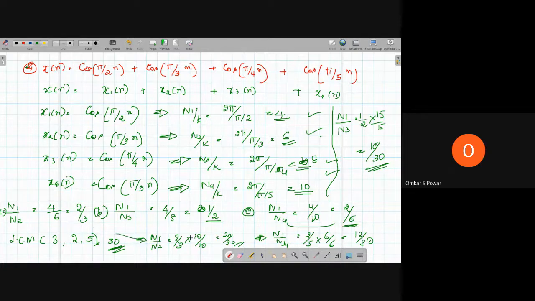Why are we multiplying this? To make a common denominator, like 30, 30, 30. These three are rational numbers, so what is the period? Let me write it on a fresh page.